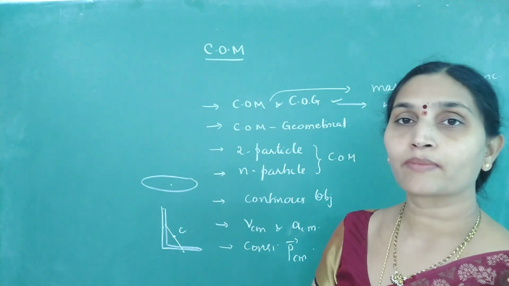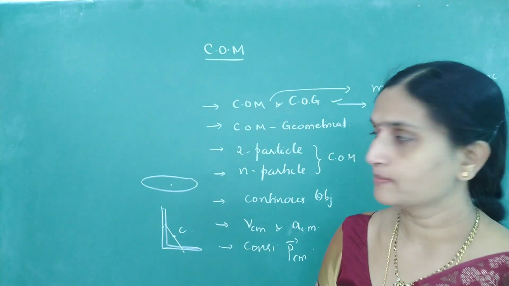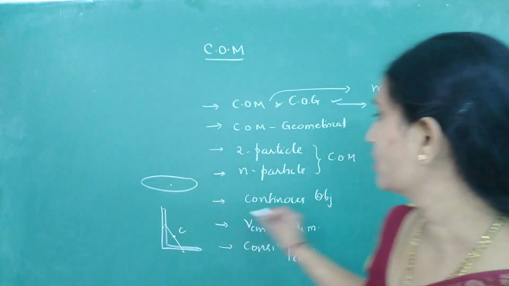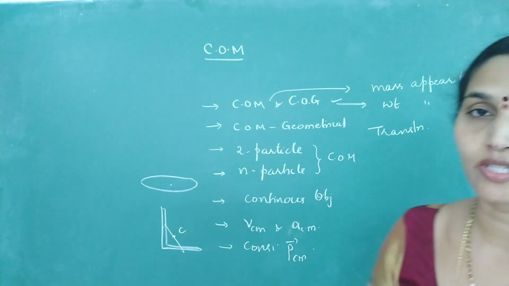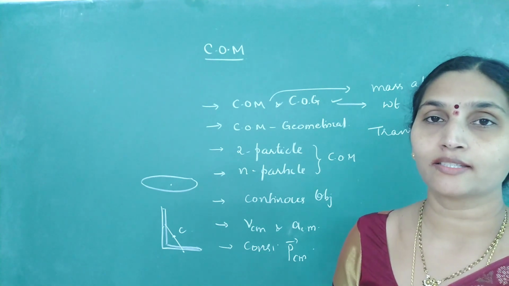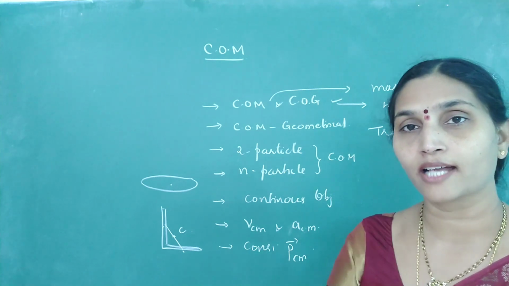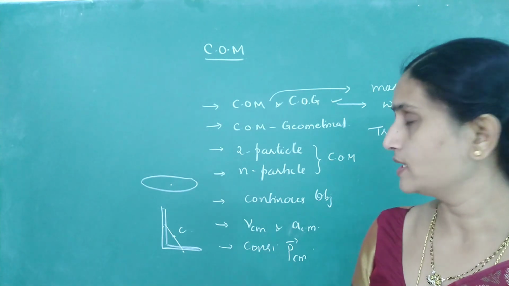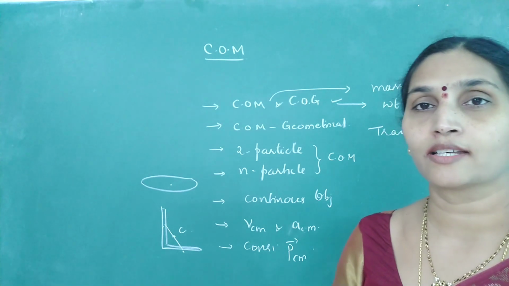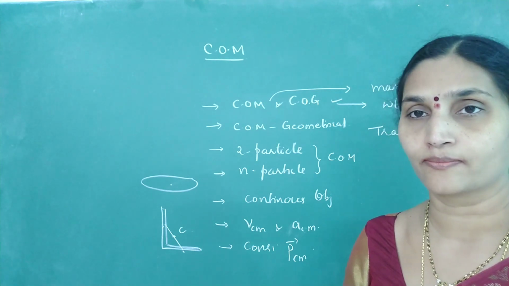The whole object may perform any complicated motion, but center of mass can only perform translational motion. It becomes easy to analyze the motion if you look at the center of mass rather than any other particle when there is a complicated motion. So these are the basic things that you have already studied regarding the characteristics of center of mass.